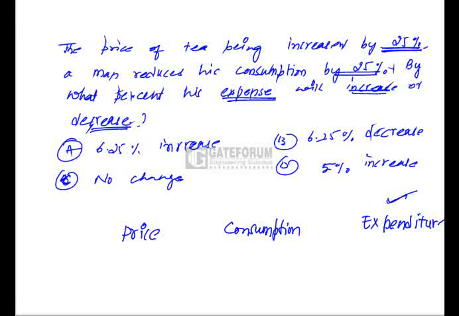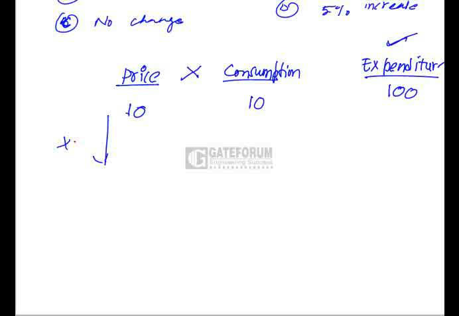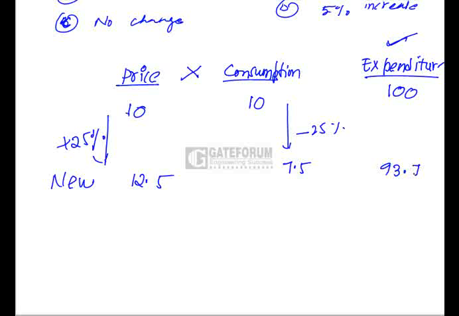We know that expenditure is nothing but the product of price and consumption. Initially, let us take the price as 10 units, consumption as 10 units, then the expenditure will be 100 units. Now the price is increased by 25%, so the new price will be 12.5 units, and he has reduced the consumption by 25%, so the new consumption will be 7.5 and the new expenditure will be 12.5 into 7.5, which is 93.75.